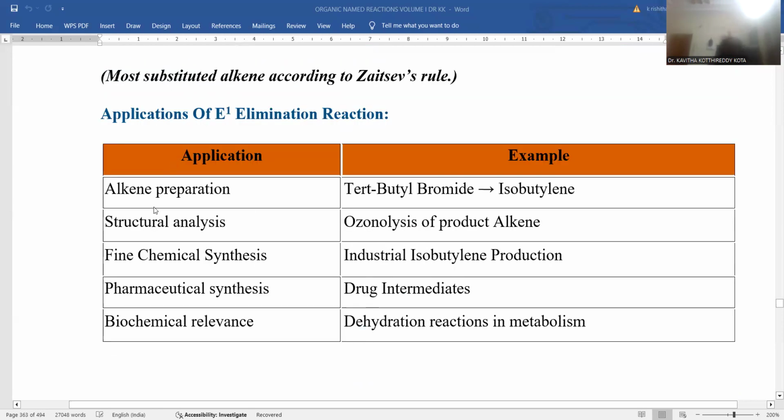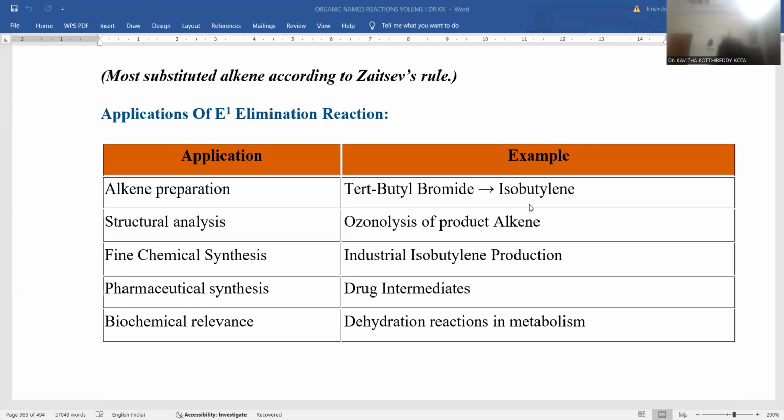If you want to understand the entire application purview of the E1 elimination reaction, alkene preparation is the obvious one. Ultimately, whatever alkyl halide you are taking leads to the formation of an alkene as the final product. If you are taking tertiary butyl bromide, isobutylene could be the final product.